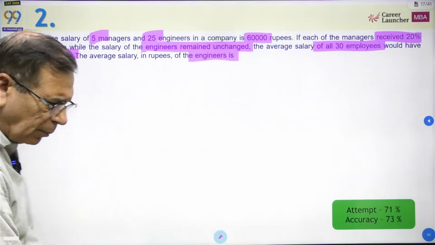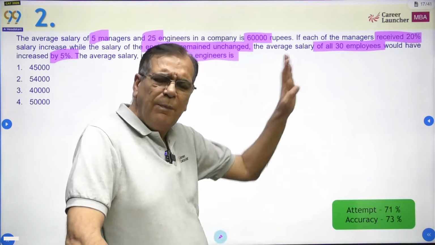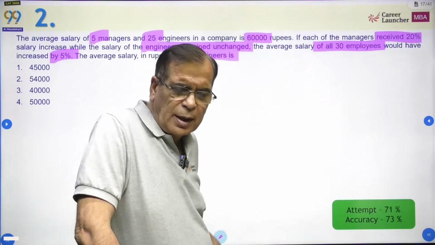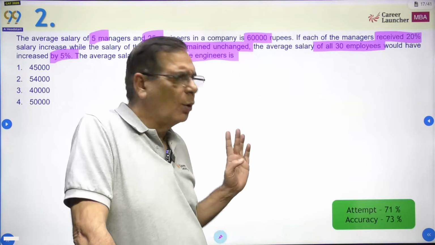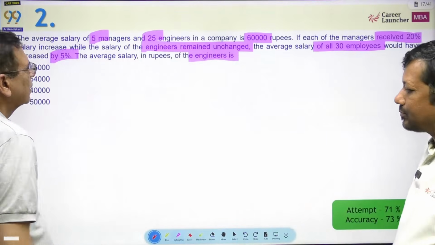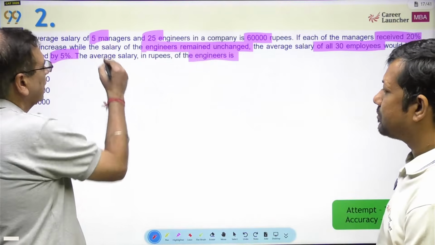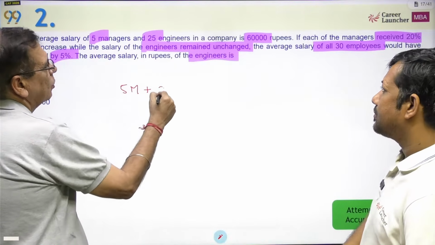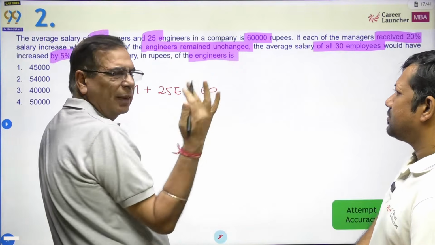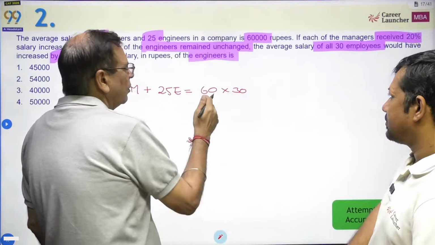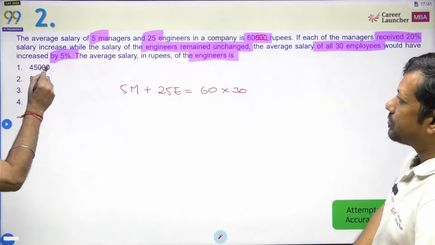Okay. Now, ये सवाल करने के लिए, as you can see, 71% of the students have done it. I still have a problem with the 30% who did not pick up this question. ठीक है, accuracy भी high है, because most of the students have created 2 equations. Most students would have said, let the salary of each manager be M and engineer be E. So 5M plus 25E should be equal to 60,000, the average salary. So मैं 000 नहीं करता, 60 लिख लेता हूँ into 30. 60,000 को 60 लिख लिया, I'm just forgetting the 3 zeros. So answer choices में भी मैं 3 zeros की चिंता नहीं करूंगा.